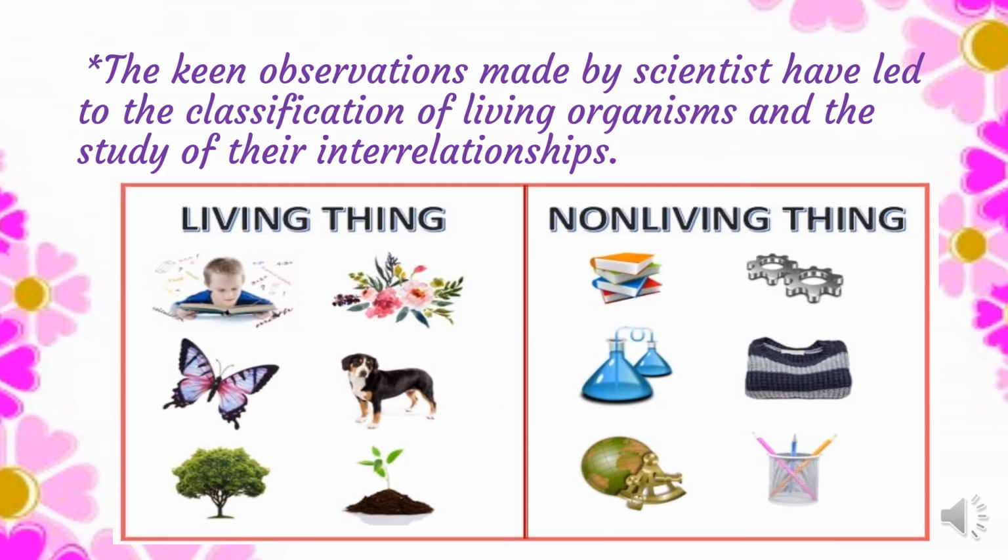One is considered to be the living and the other category is considered to be the non-living thing. The living organisms are totally dependent on the non-living component of an ecosystem. So there is an interrelationship and an interaction between the living and non-living organisms, which made the scientists classify these organisms into different categories.